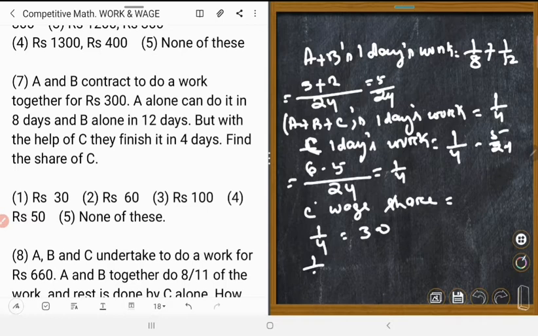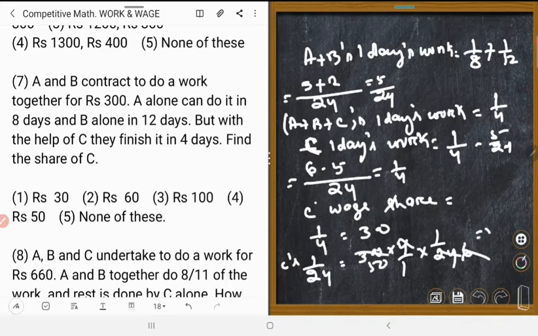Therefore, for 1/24, C's share is equal to 300 into 4 upon 1 into 1/24, that is equal to 50 rupees. Which is correct? Number 4 is correct. 50 rupees. Here it is 50 rupees. Right. Number 4 is correct.